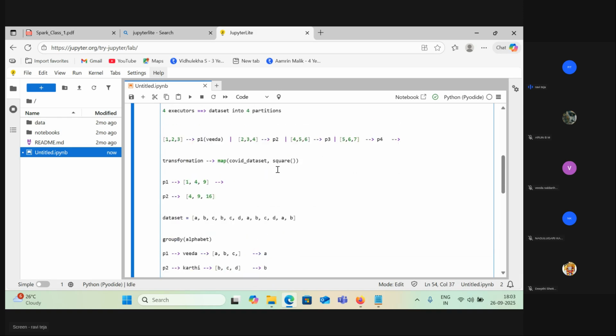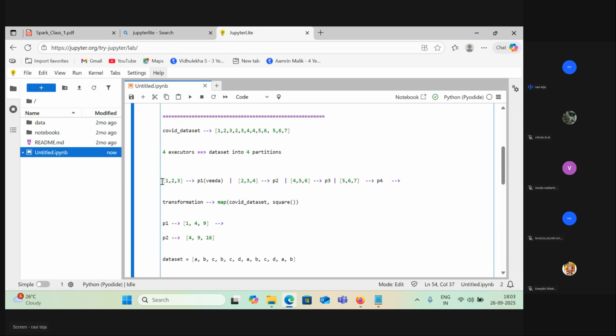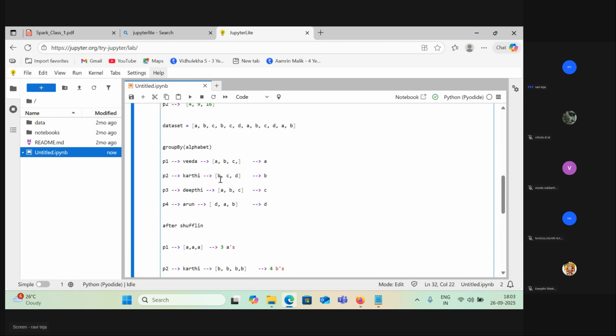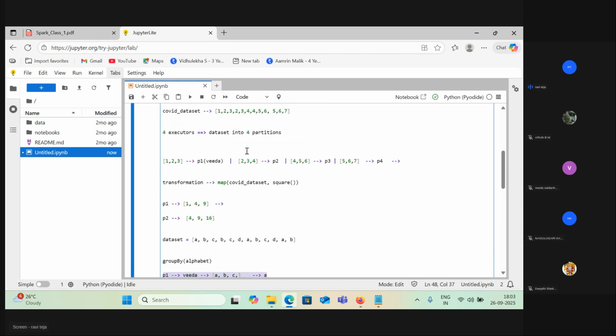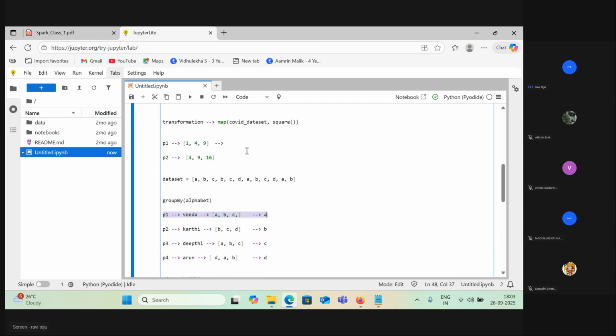If you observe clearly, this is what happens in real time. The data doesn't need to be shuffled among the partitions; you can just calculate on the partition you have. But in the group by, you need to get the data from the other partitions, and only then can you calculate the results. That is what wider transformation and narrow transformation look like. Now tell me, out of these two transformations, group by and mapping, which is wider and which is narrower?